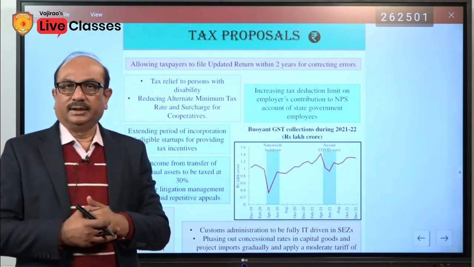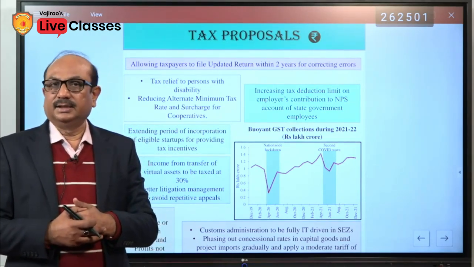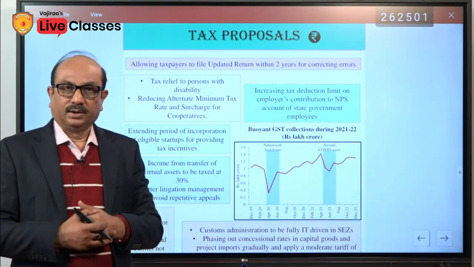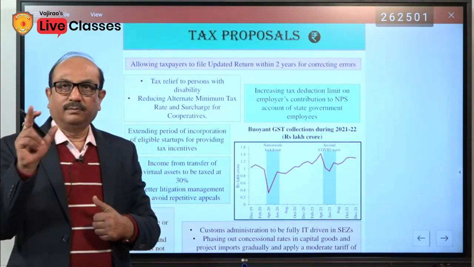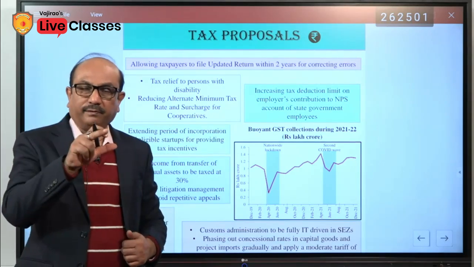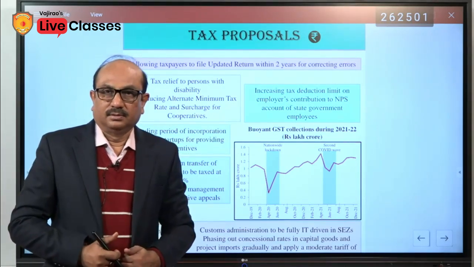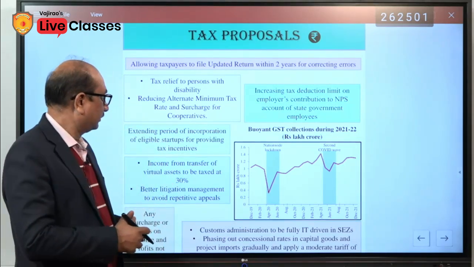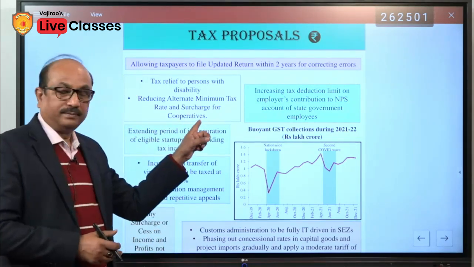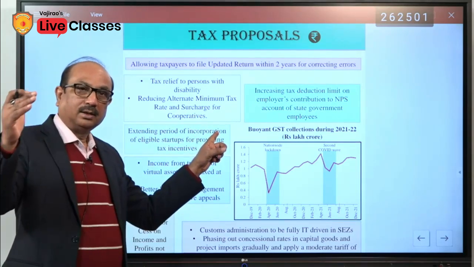It was launched around 1996 and since then it has been in practice. Last year during COVID, the rate of MAT was reduced to 15% on the industrial sector, on the industries. But on the cooperatives, it was around 18%.